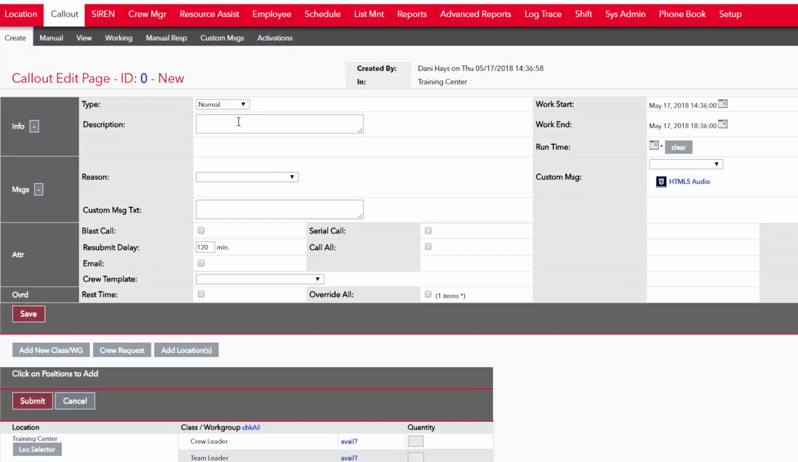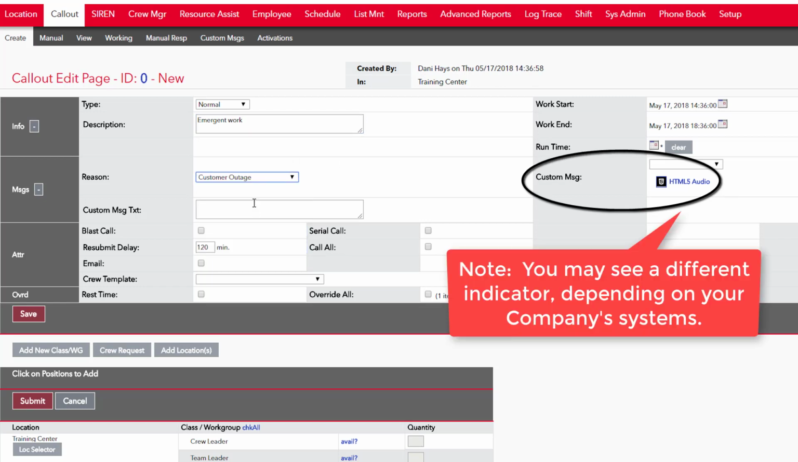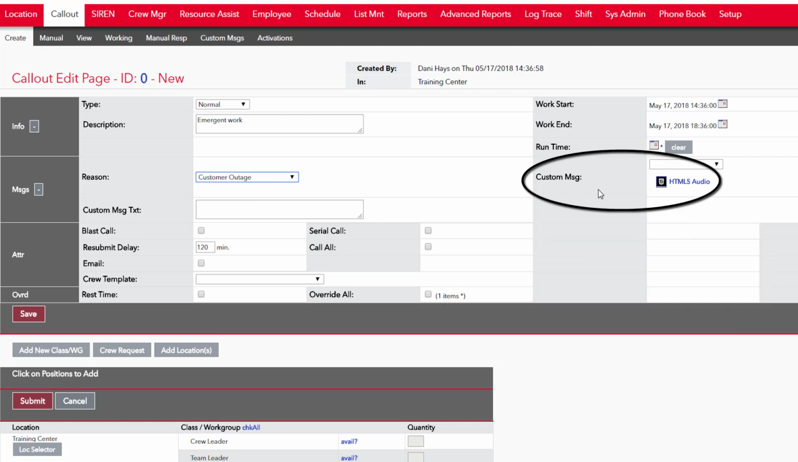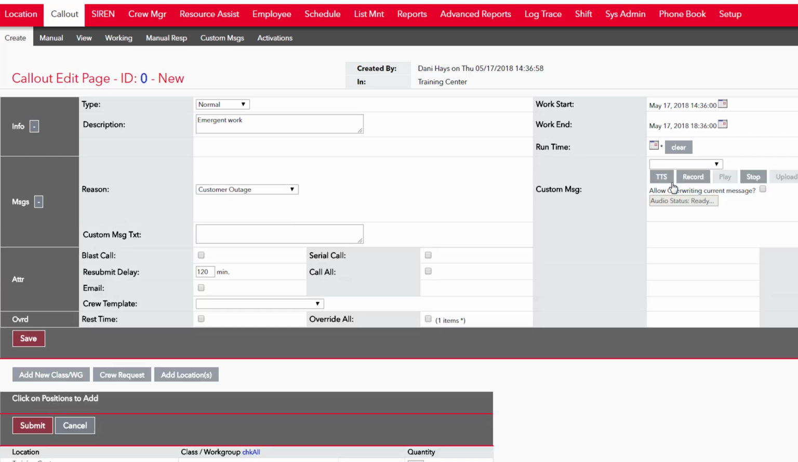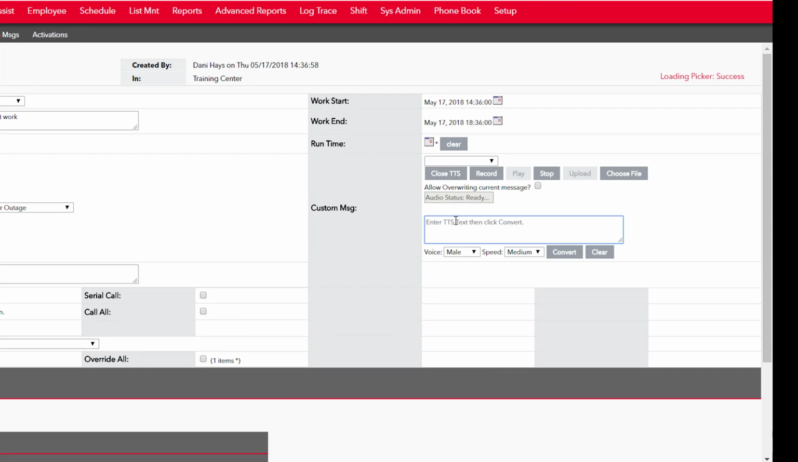So you've begun to create a callout. You'll notice the HTML5 audio link in the entry area for a custom message on the Callout Create page. Click on that link and then click on TTS. The TTS recording options appear. This should look familiar. Create the message in the same way you created the message moments ago. Type the text of the message into the data entry field, choose your voice and speed, and hit Convert.